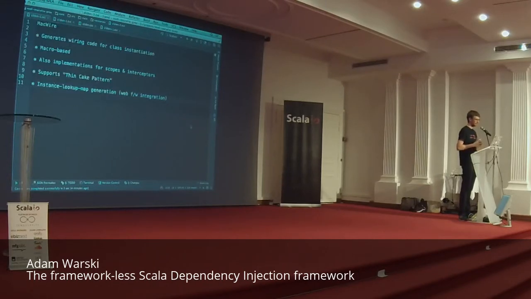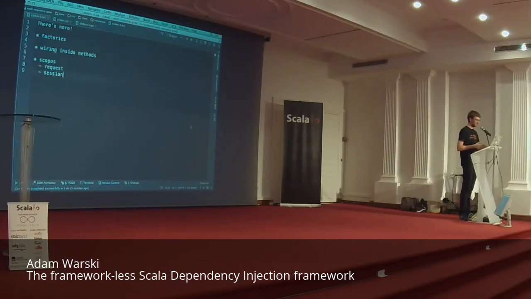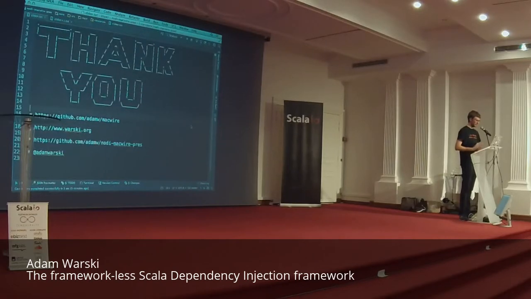Just to sum up MacWire, the basic idea in MacWire is to help you create wiring code for class instantiation. It's like an add-on. You can just do manual dependency injection without MacWire, and it works very well as well. In MacWire, you also get some other things, such as the interceptors I have shown you, generating the lookup map. You can implement request and session scopes with very minimal glue code in your web framework. Okay, so that's almost everything.